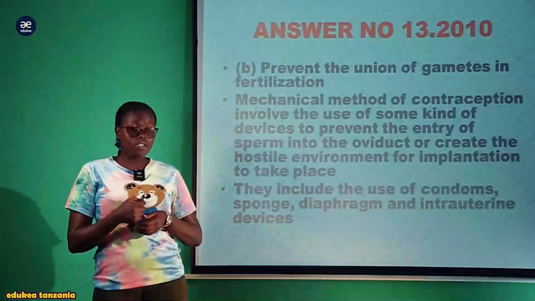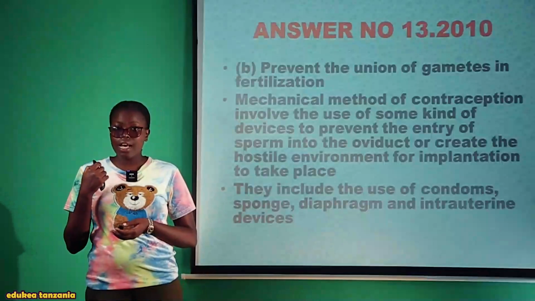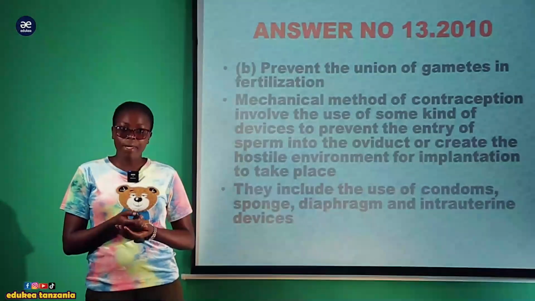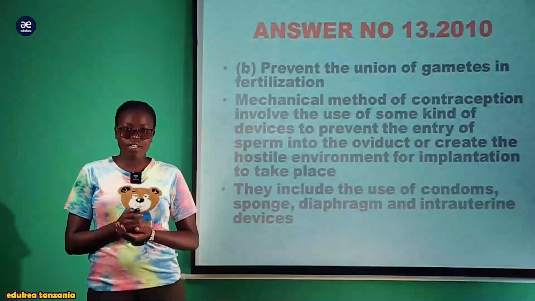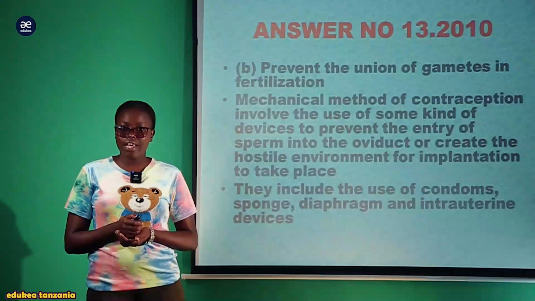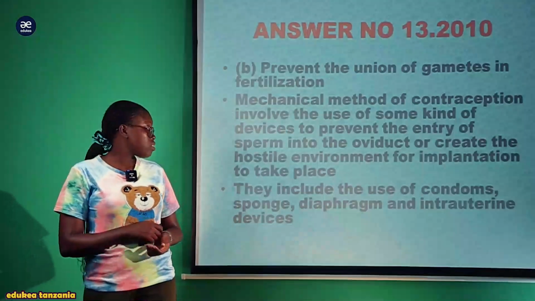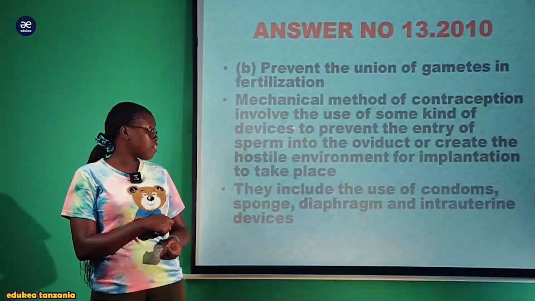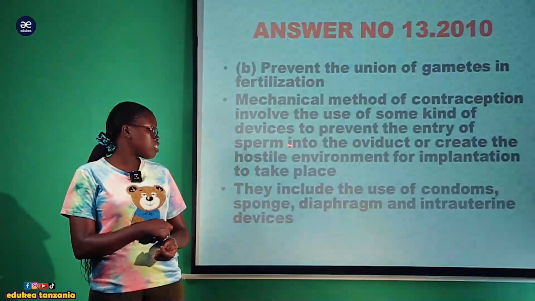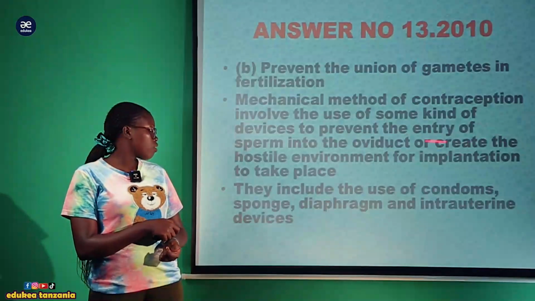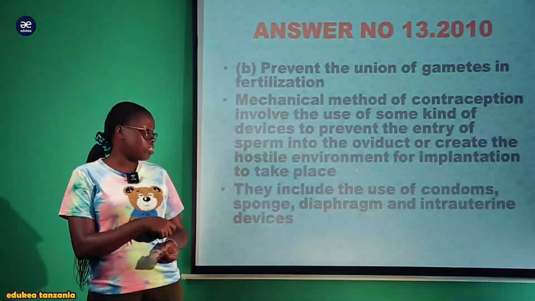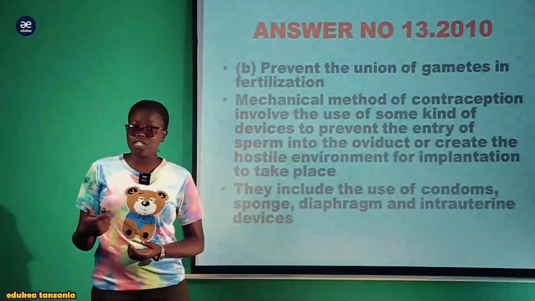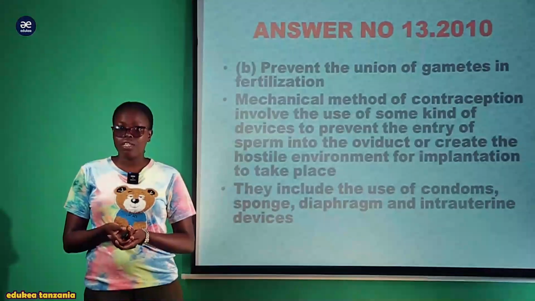So the method used in prevention of fertilization is the mechanical method. This involves the use of devices which prevent the fusion of the gametes. The mechanical method of contraception involves the use of some kind of devices to prevent the entry of the sperm into the oviduct, or to create a hostile environment for implantation to take place. Meaning that after the successful fertilization is where there is the implantation.